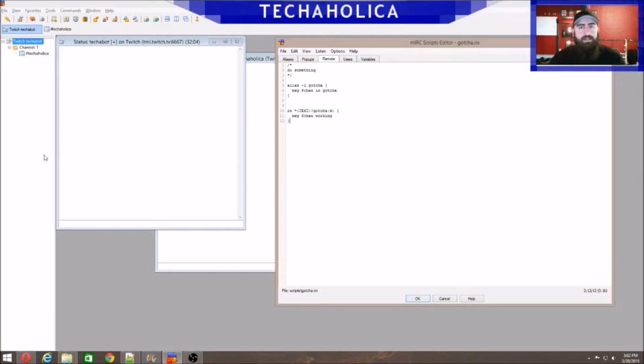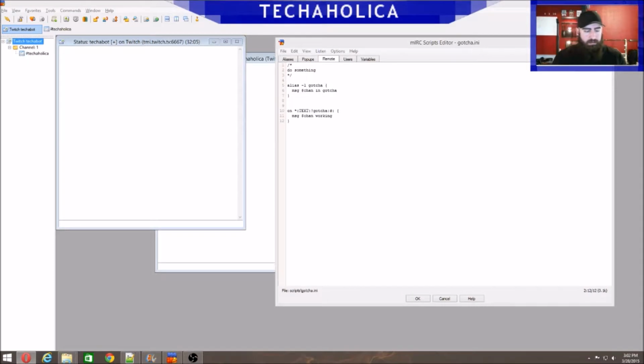One of the biggest issues is how important spacing is with IRC. Here we have a typical command. When I type in exclamation gotcha, it's supposed to just print out "working" to the channel. Let's see how that looks. On my second window here, I'm going to type it in. You can see I typed in gotcha, and my bot picked it up and printed out "working". So that works just fine.